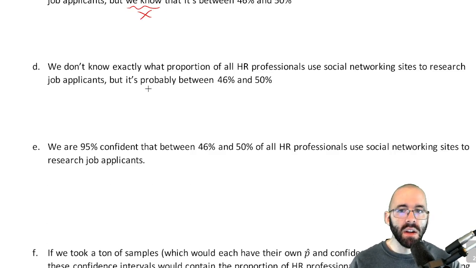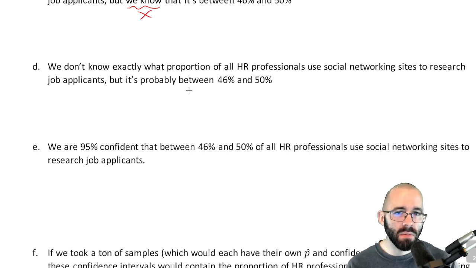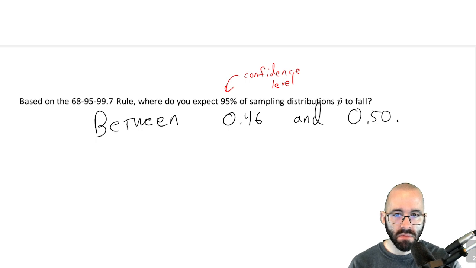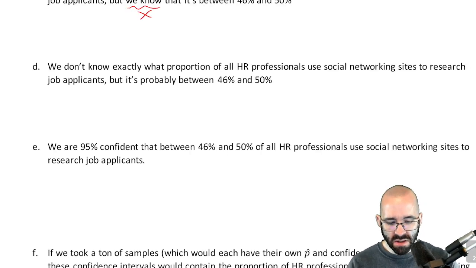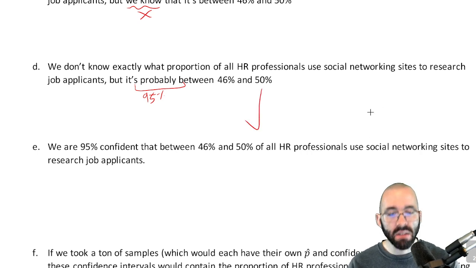Letter D. We don't know exactly what proportion of all HR professionals do this, but it's probably between 46% and 50%. Is that what we said? Is that what this tells us? Yeah, we'd expect 95% of the time for it to be between those two numbers. So yeah, I'd say that's true. Probably, we are 95% sure. Let's write it as a percent sure. Yeah, this is fine. We do know this. This is a valid conclusion.